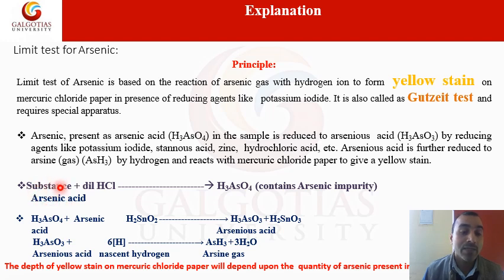Just see here: when the sample is treated with dilute HCl, it gives arsenic acid, H3AsO4. This arsenic acid is converted into arsenious acid, H3AsO3, in the presence of the reducing agents, and this arsenious acid is further reduced into arsine gas. This arsine gas will react with mercuric chloride paper and produce a yellow stain, and we will compare this stain with the standard stain.